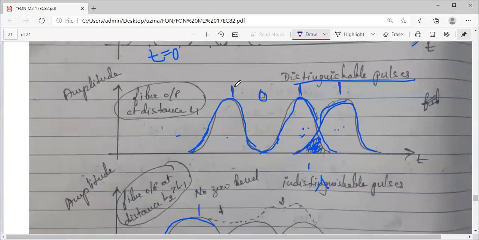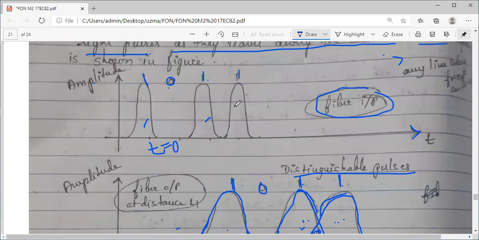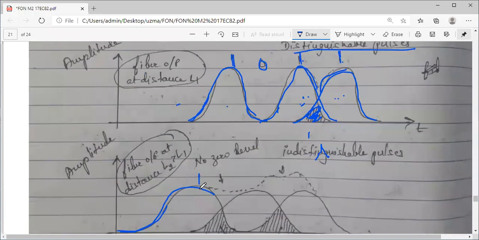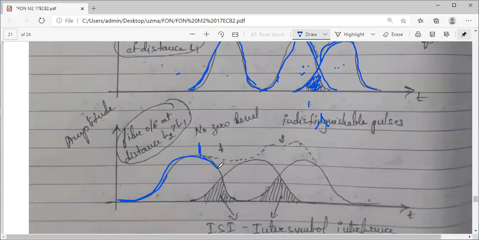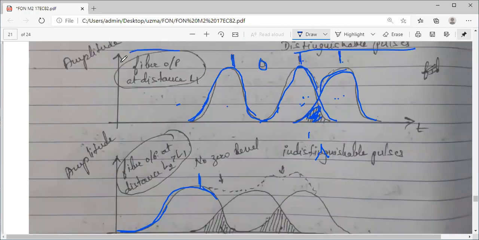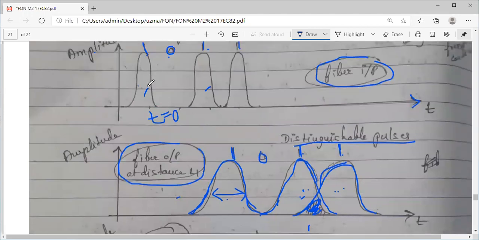Okay, first is 1011. I am transmitting 1011. So first value 1 is there, okay, as it is. After that, as distance increases, this broadening is also increased. You can see here at the output, when we check at some distance L1 at some time, pulse width, you can observe it is a bit broadened compared to the original value.